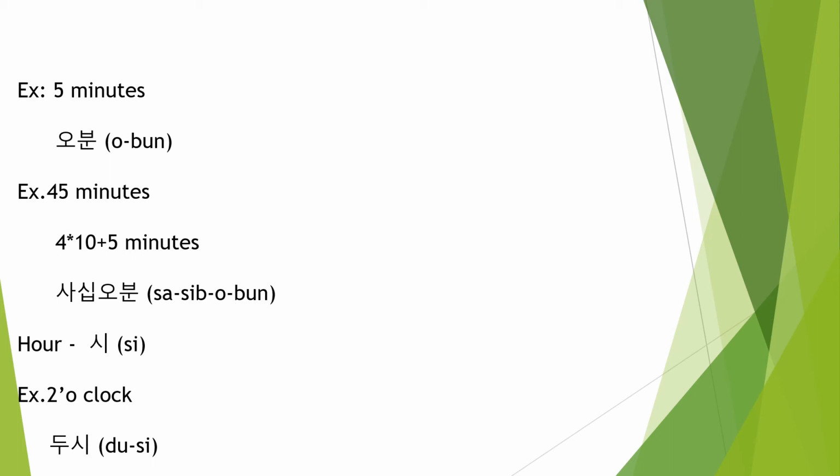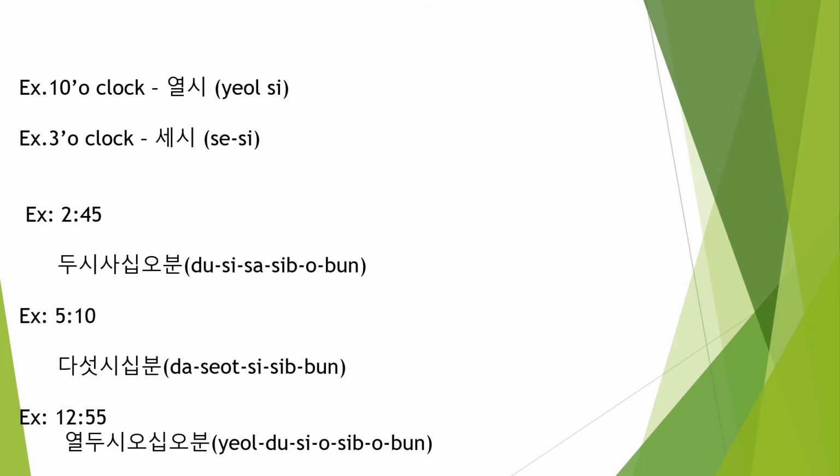Why like that? You can get this doubt here. For 1, 2, 3, 4, the last consonant won't come. Like 1 o'clock, han si, 2 o'clock, du si, 3 o'clock, se si, 4 o'clock, ne si. If you observe, 3 o'clock, se si, the last letter, that last consonant, won't come. That is only for 1, 2, 3, 4. 10 o'clock: what is 10? Yeol, si. 10 o'clock, yeol si.